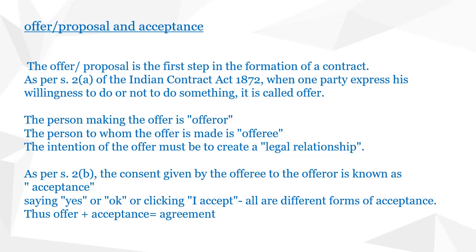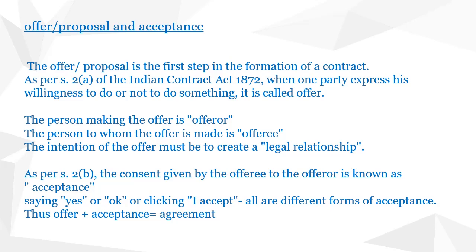Now we will look into what the term acceptance means, or how the term acceptance is defined in the Act. Section 2, clause B defines the term acceptance, and it says that when consent is given by the offeree to the offerer, we can say that there is an acceptance.